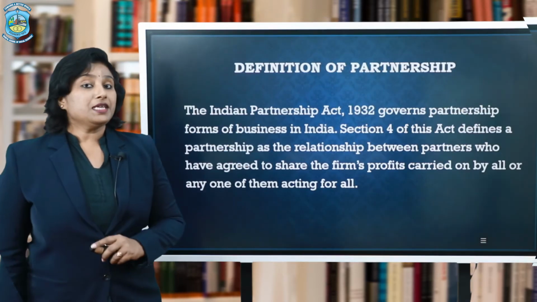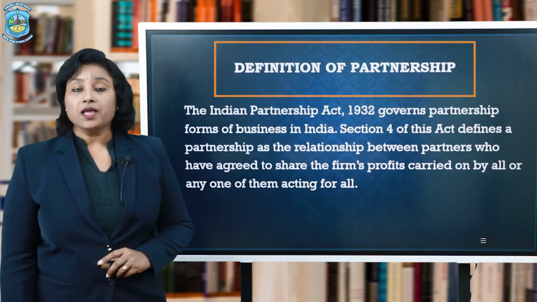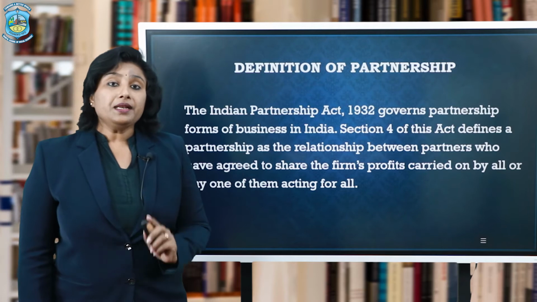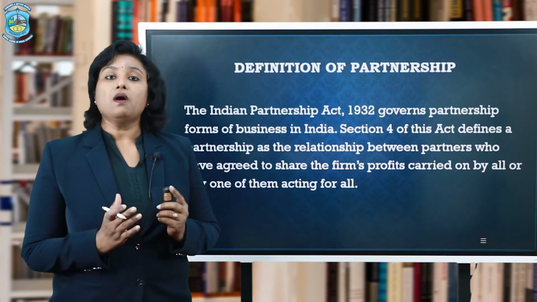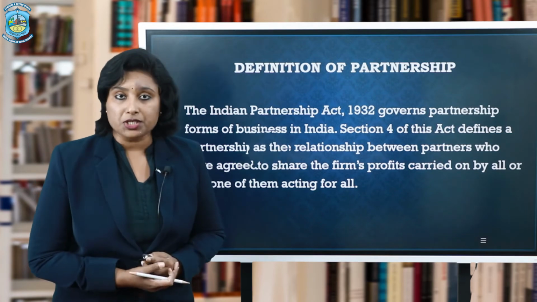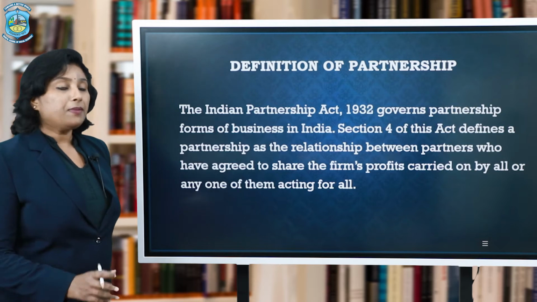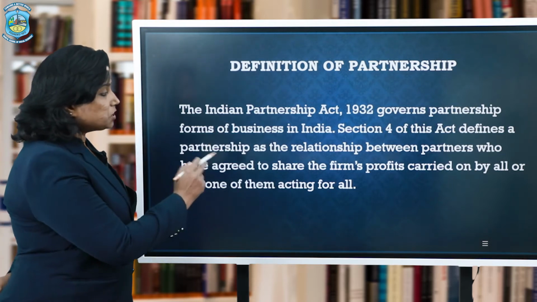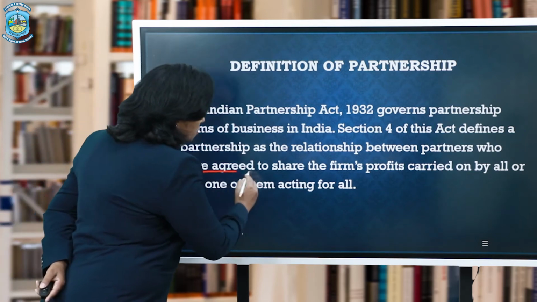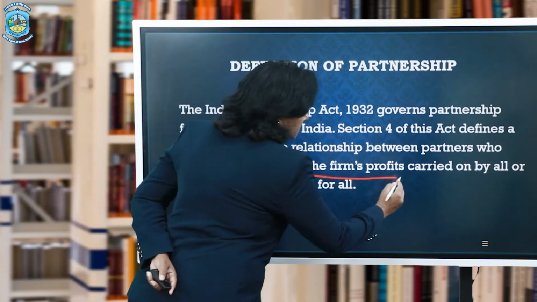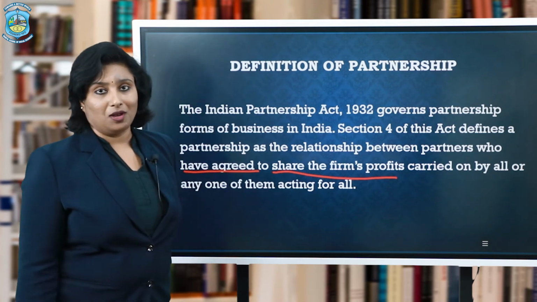Now, well, my dear students, let us understand the definition of partnership. Well, let me tell you that the Indian Partnership Act 1932 is well in place to govern all the partnership forms of organization. Now, Section 4 of this Act defines a partnership as the relationship between partners who have agreed to share the firm's profits carried on by all or any one of them acting for all.